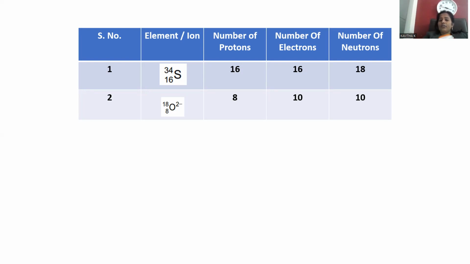In case of a cation, whatever the charge is, subtract it from the proton number so that you get its electron count. To calculate the neutron count, atomic mass minus atomic number, that difference becomes the neutron count. This is the way subatomic particles can be calculated for a neutral atom, cation, or anion.